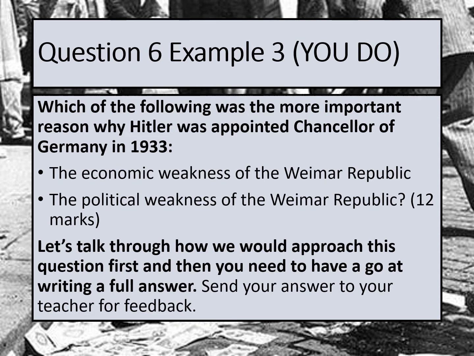Well, for economic weaknesses, you do know what it means. It's just that the wording's a bit funny. For this section, you've got to talk about the Great Depression in 1929. You've got to talk about how the government dealt with this economic problem. So mention the rises of unemployment, mention the fact that Bruning's government cut social benefits, mention the fact that the government was quite unstable at this stage, and that of course kind of fell into Hitler's hands because he was able to offer people a more stable government.